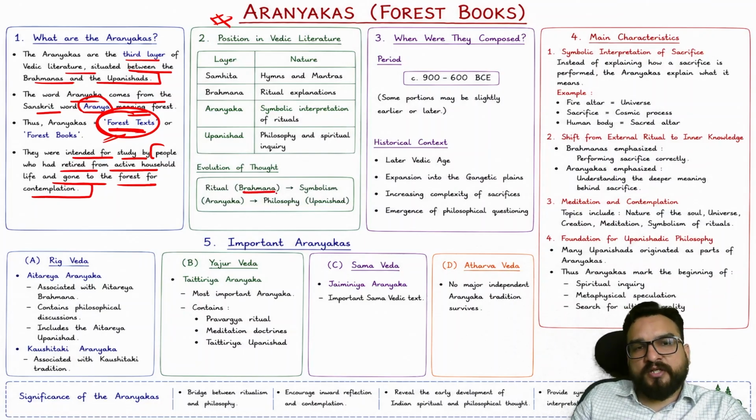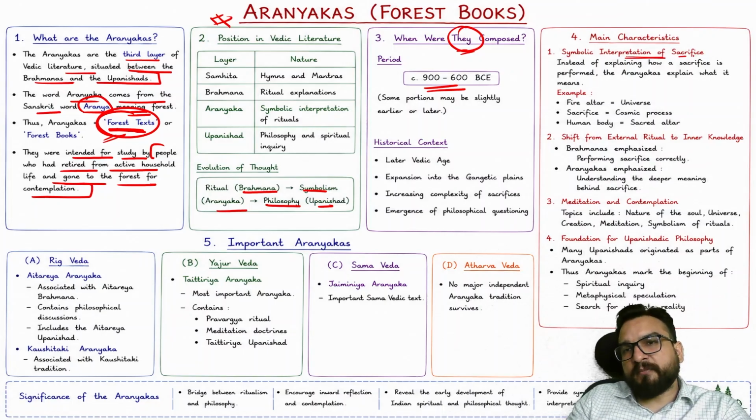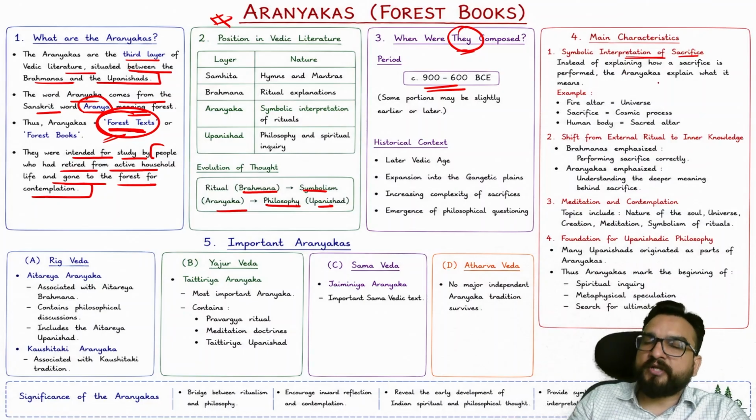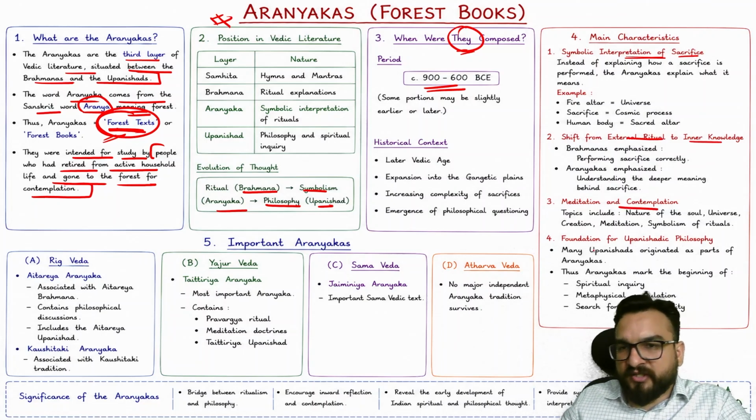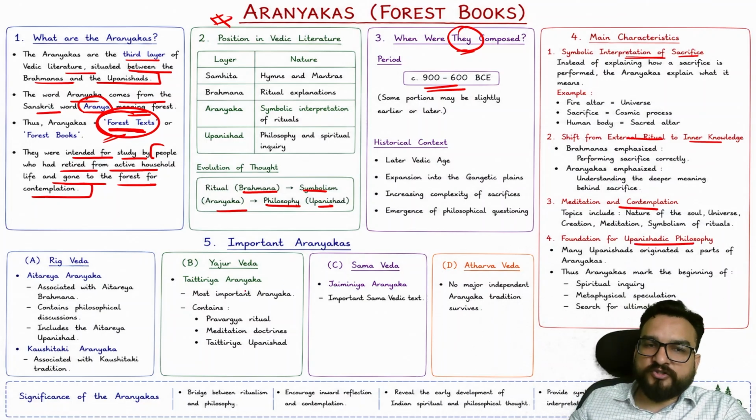So ritual, Brahmana; philosophy, Upanishad; symbolism, Aranyaka, you will find, right? When were they composed? Near around the later Vedic age. Again, symbolic interpretation of sacrifice. They are giving meaning to a particular sacrifice, why you are doing the sacrifice. So it is connecting philosophy, right? Shift from external ritual to inner knowledge, meditation and contemplation, the foundation for Upanishadic philosophy as well.